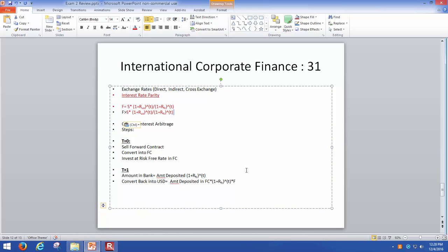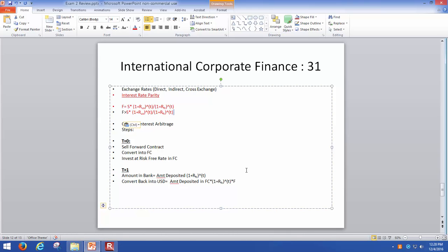At time t equals 0, we know that the forward contracts are overvalued, so you want to sell the forward contract. You convert into foreign currency, so that could be Canadian dollars or any other currency, and you invest at the risk-free rate in the foreign currency. Okay, so whatever the risk-free rate of the foreign country is, we invest at that rate.